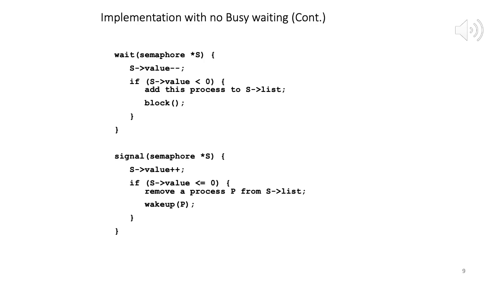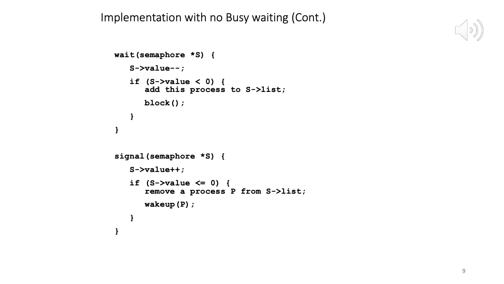So we are doing wait and signal, just like we had before, and the argument is semaphore star s for both of them. Which means we are accessing this semaphore structure using a pointer, a pointer to a structure variable.